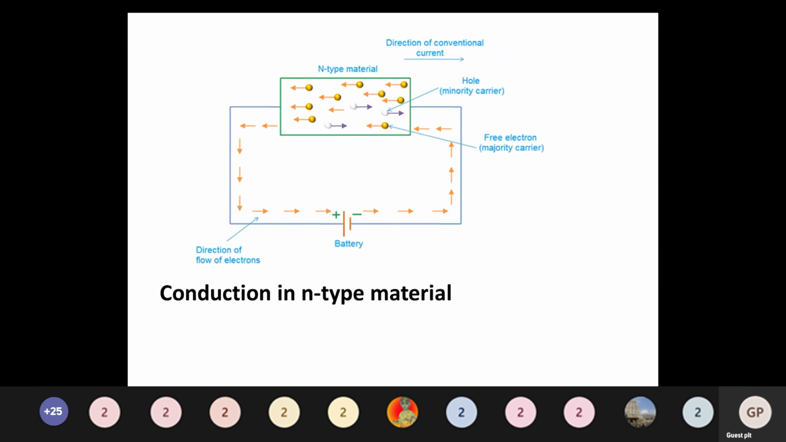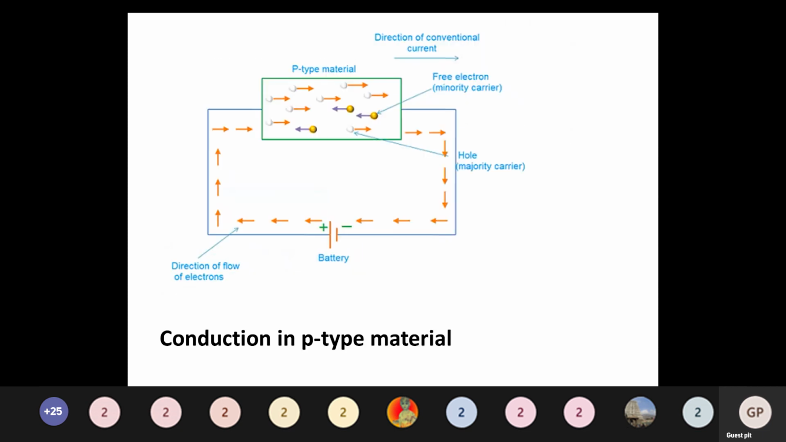The same concept you have to consider for the p-type material also. For p-type material, electrons are the minority carrier and holes are the majority carrier. So only very few minority carrier electrons are attracted by the plus terminal, and all the holes are positively charged, right? All the positively charged holes are attracted by the negative battery.